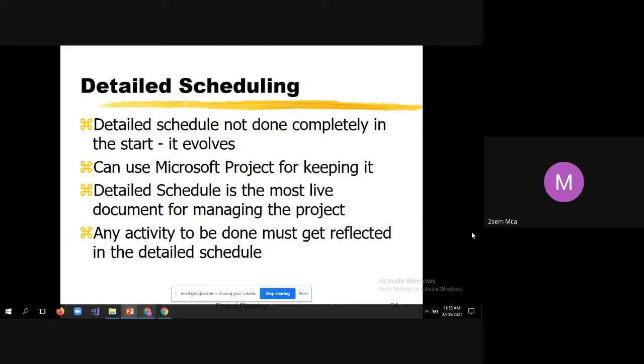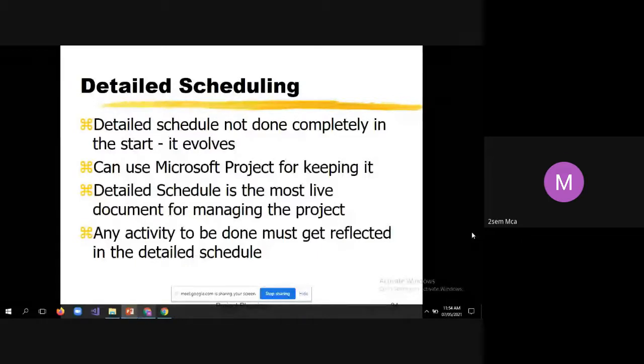Detailed schedule is the most live document for managing the project. The very reason is that it gives in detail about the various small individual tasks. What is the task, who is the authorized person, what is the progress, how much is done? All such things can be tracked easily. So it is one thing which is very much essential for the tracking process.